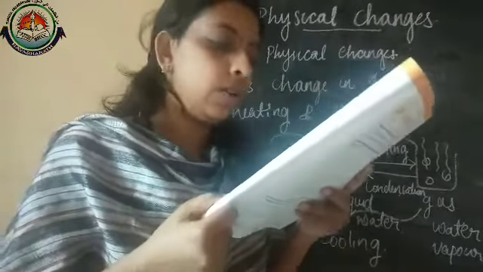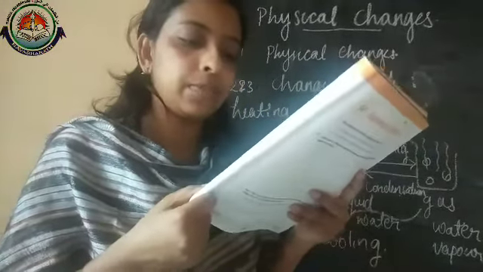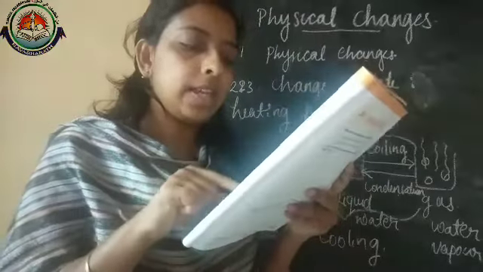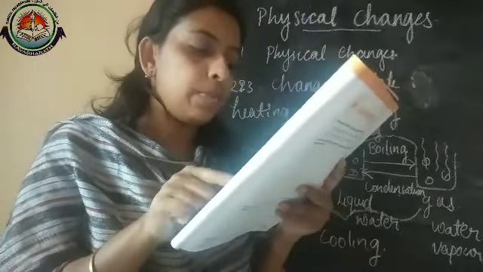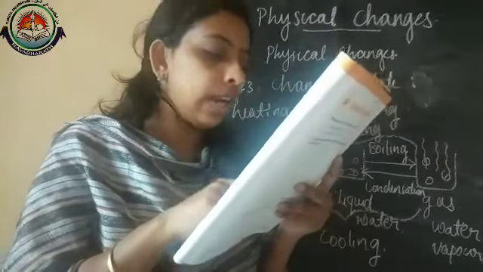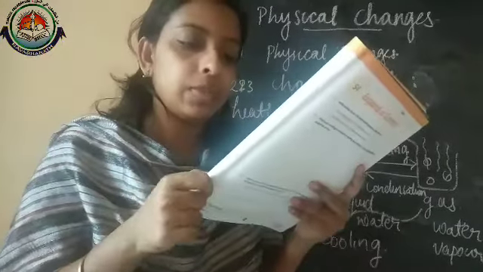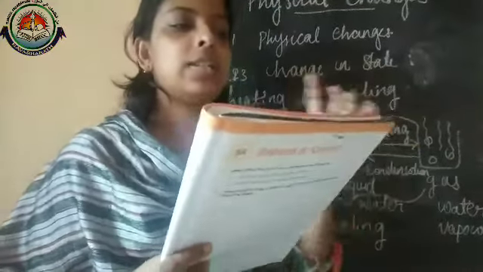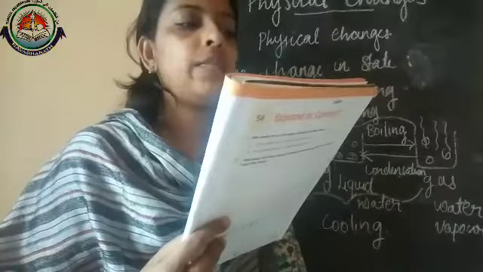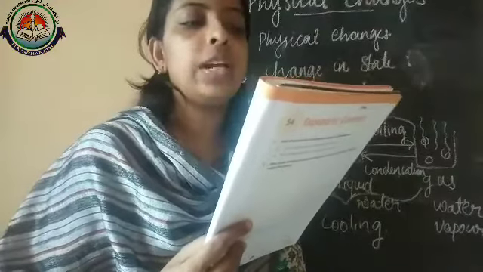Here, evaporation is there, then you can write melting also. Evaporation, melting, condensation.